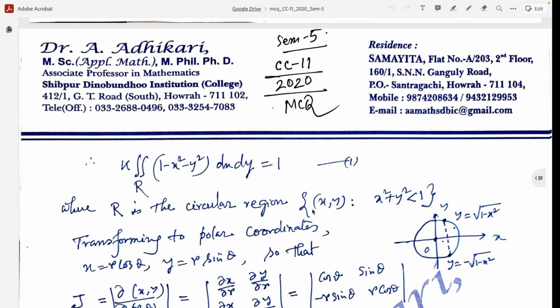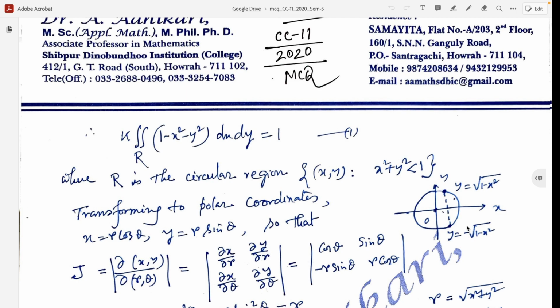This is given by the set of ordered pairs (x, y) such that 0 less than x square plus y square less than or equal to 1. So this is the circular region, and y ranges from minus root over 1 minus x square to root over 1 minus x square.